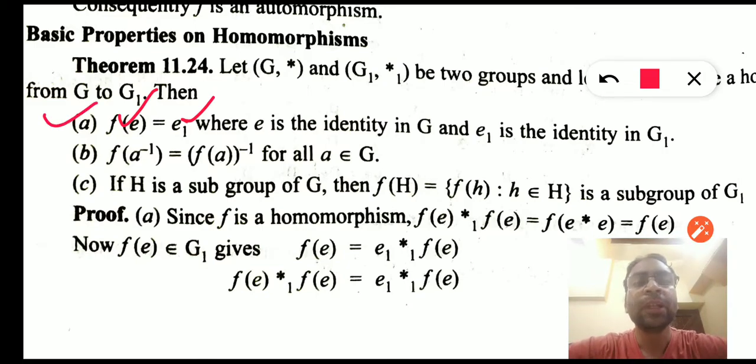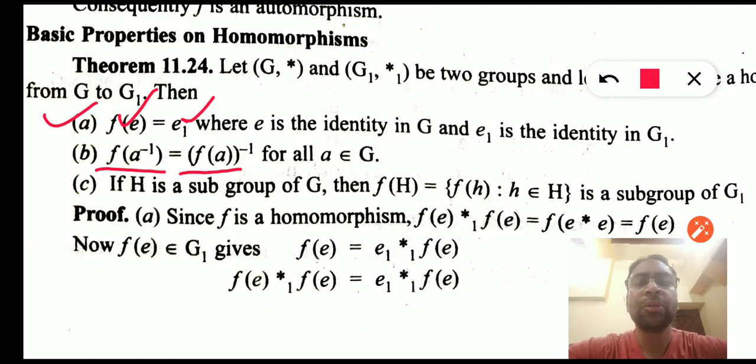Now the second property: the inverse image of an element has to be the inverse element in the same group. That means if we take the element a from the set G and find the image of a inverse in G1, then it has to be the inverse of the image of a, and that should be true for all a that belong to the group G.